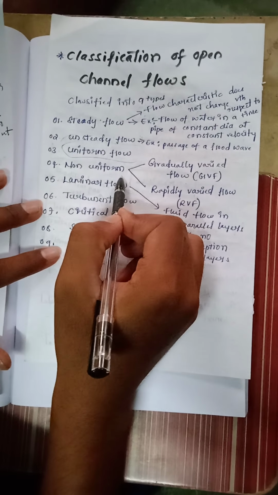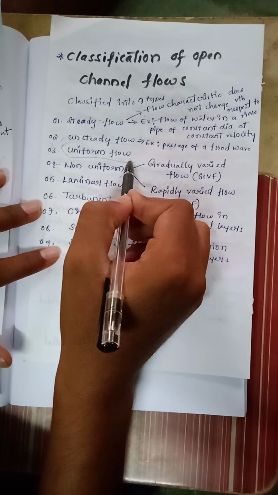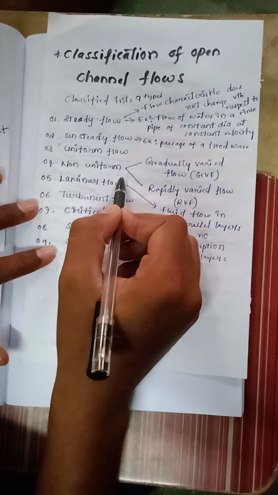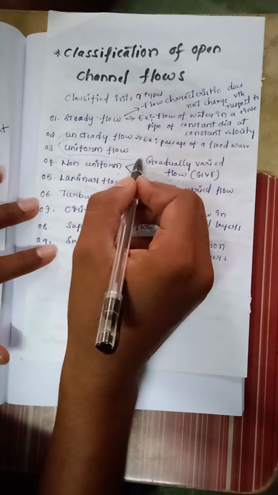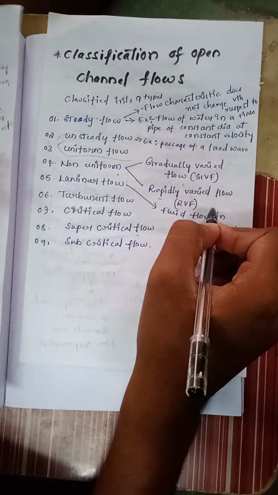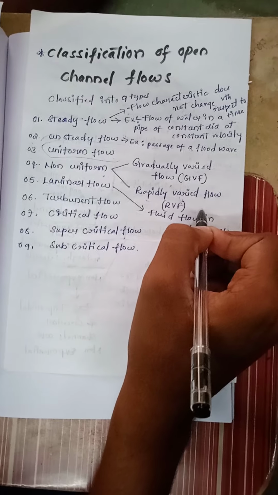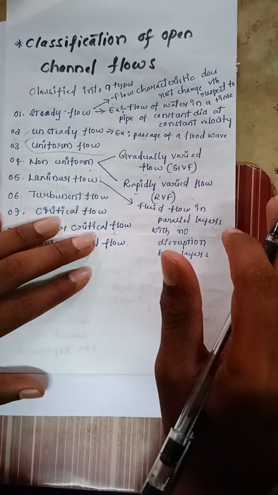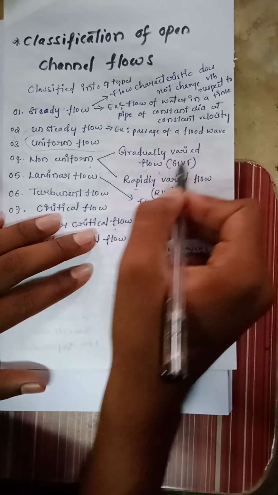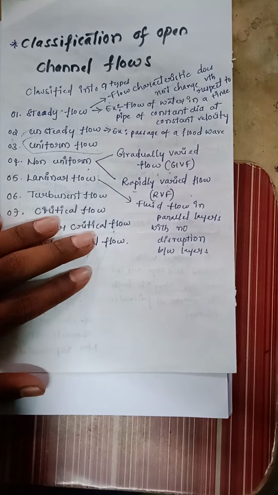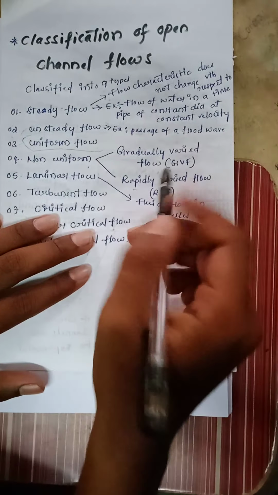Uniform flow, completed. Now coming to the next one, that is non-uniform. Velocity will change with respect to time, and non-uniform is again classified into two types, that is gradually varied flow and rapidly varied flow. Gradually varied flow is defined as, if the depth of the flow changes gradually, then it is called gradually varied flow. Whereas in rapidly varied flow, the depth of the flow in the channel suddenly changes, that is called rapidly varied flow.